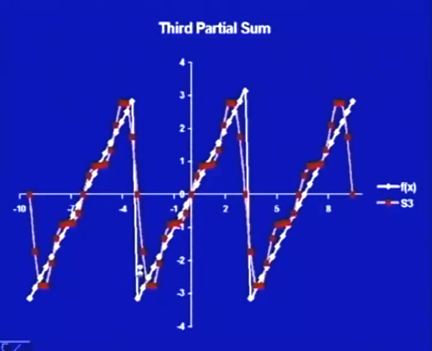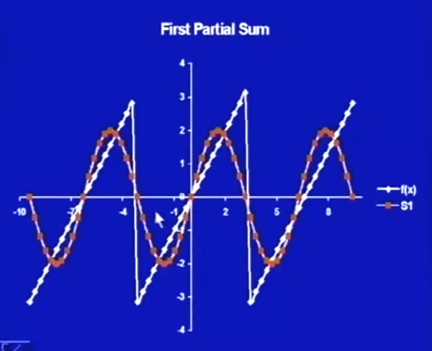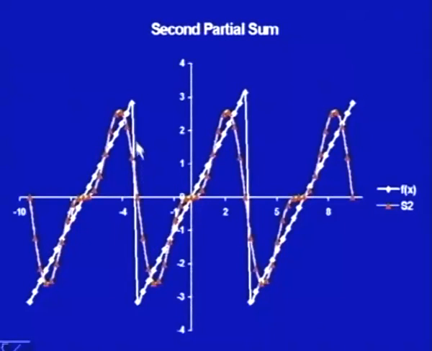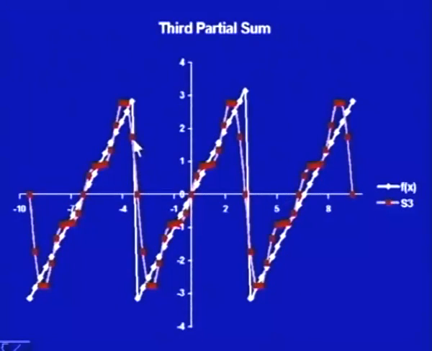But if we see the first partial sum, you see we are getting many points over here, but if I come to the second partial sum, I am getting fewer points over here. When I am moving to the third partial sum, I am getting even fewer points. So, as we are increasing n, that is the terms, we would be approximating this function more nicely.